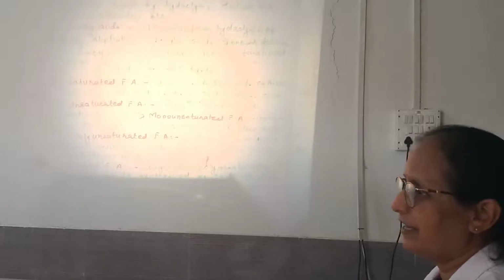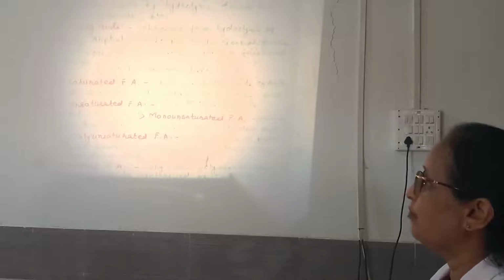Unsaturated fatty acid. Okay, what are the saturated fatty acids? They have no double bond. So if there is no presence of a double bond, those fatty acids will be called saturated fatty acids. And what are the examples of saturated fatty acids? Propionic acid, butyric acid, stearic acid.